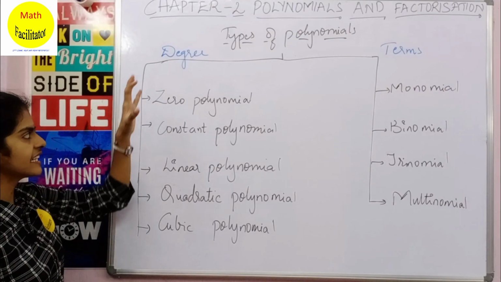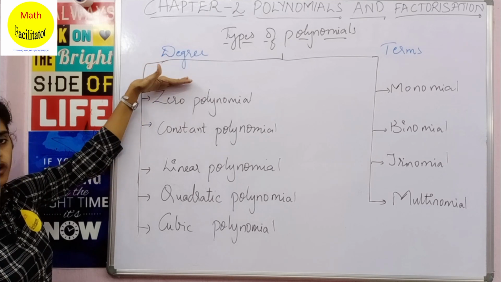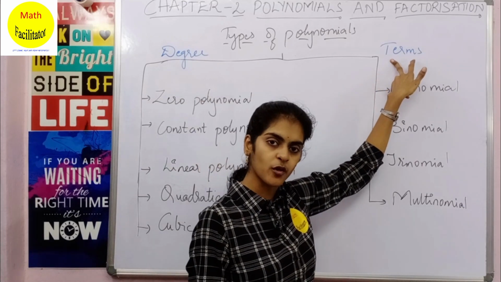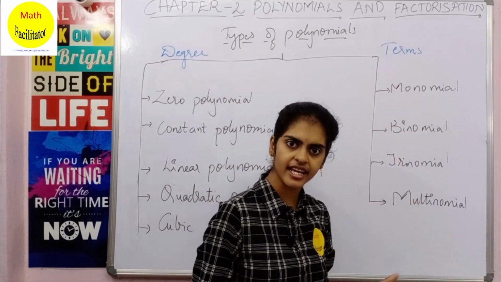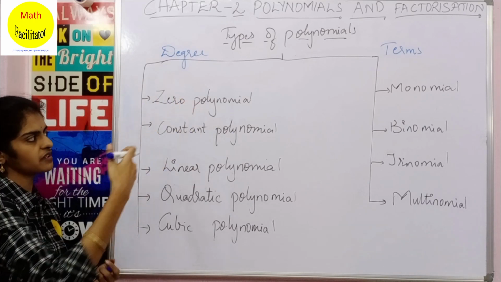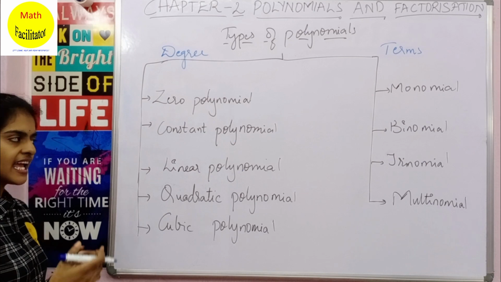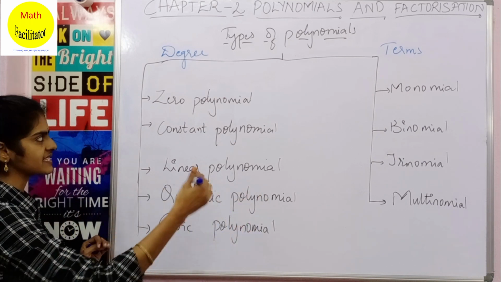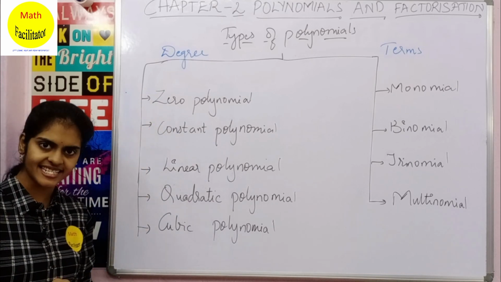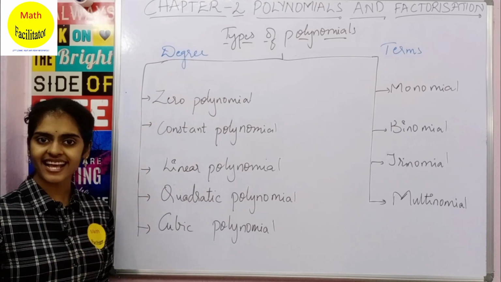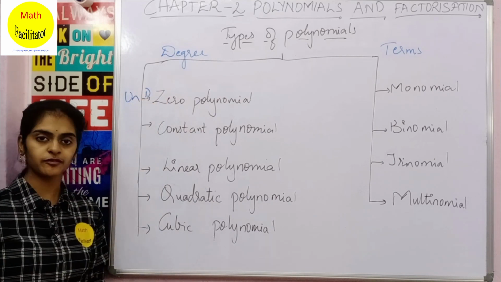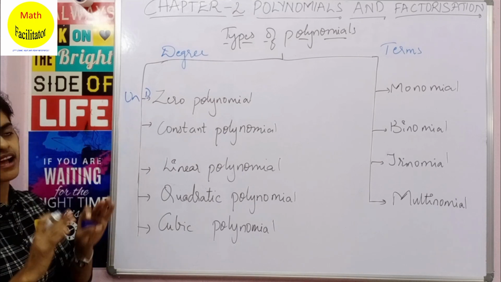So depending on the degree of the polynomial, you can divide the polynomials into these types, and based on the number of terms present in the polynomial, you can divide it into these types. Okay, so let me explain clearly. You have already learnt about 0 polynomial. What is a 0 polynomial? If every coefficient in the polynomial becomes 0, then it is called a 0 polynomial. And as discussed, the degree of 0 polynomial is undefined. Clear? So this is the first type of polynomial, 0 polynomial, whose degree is undefined.